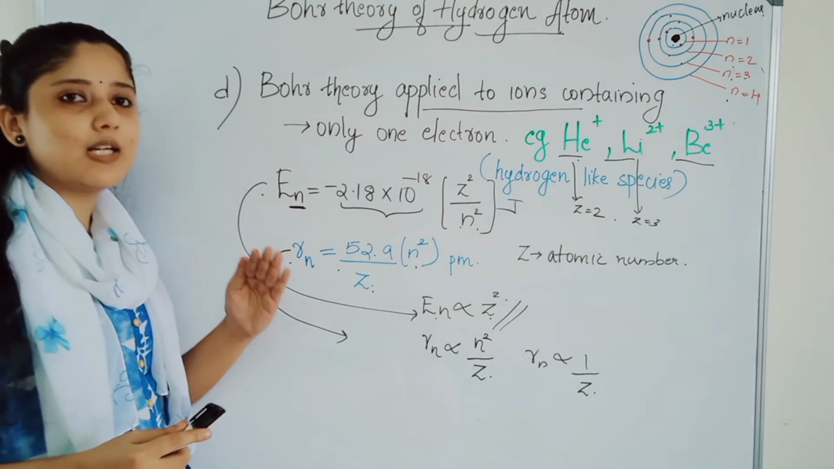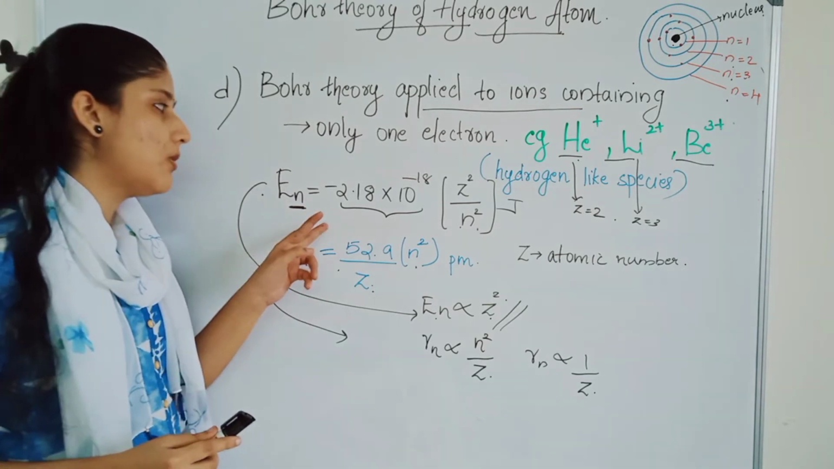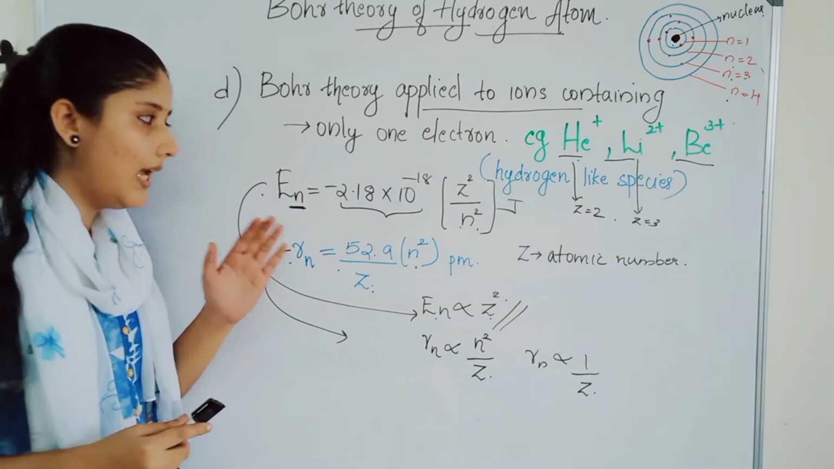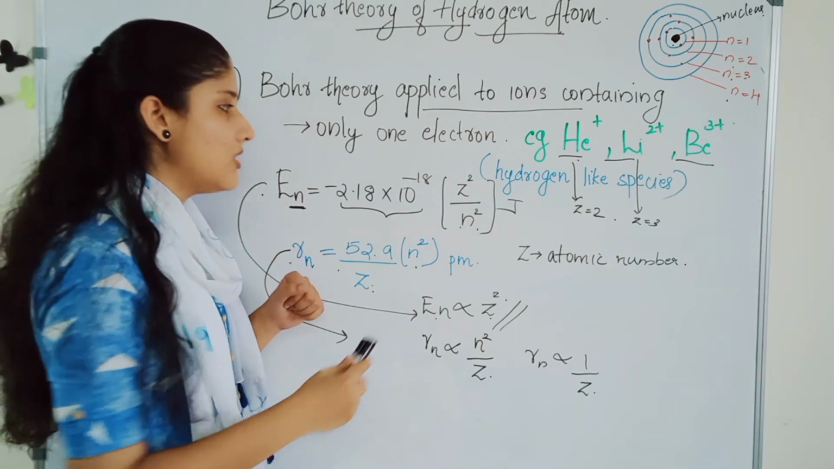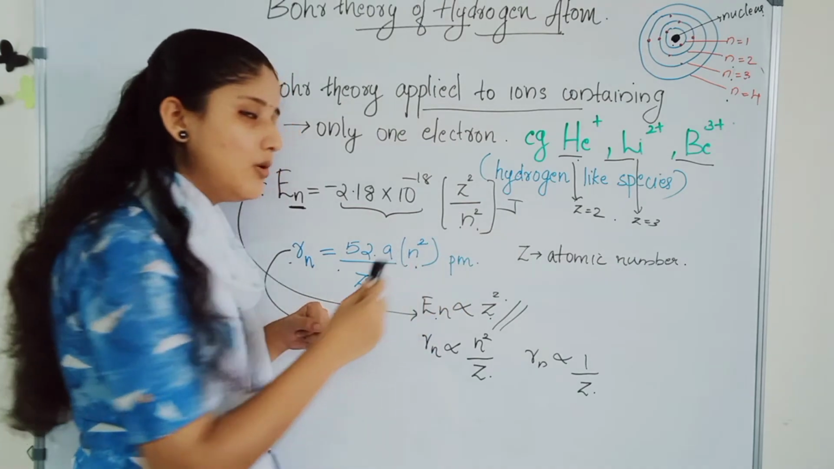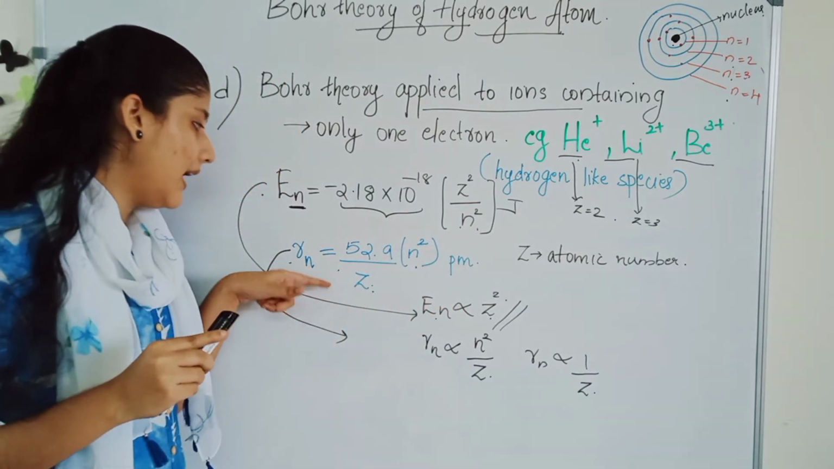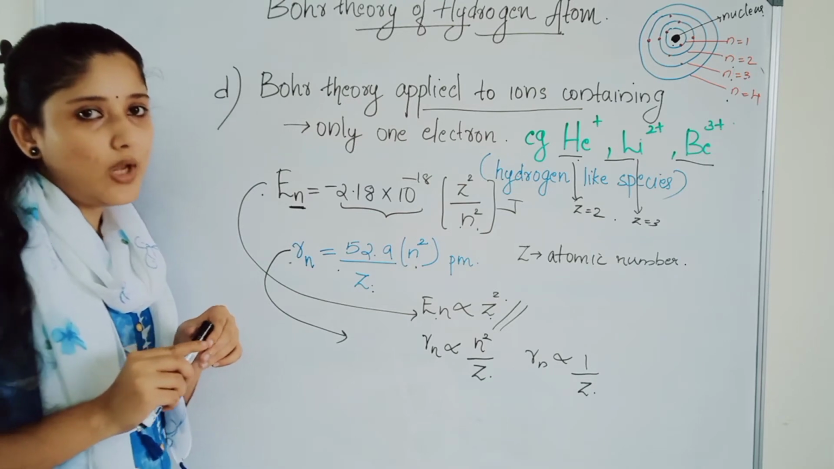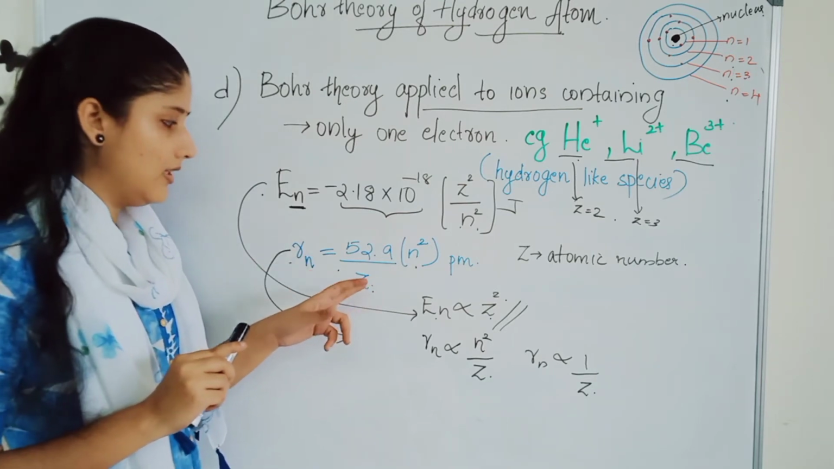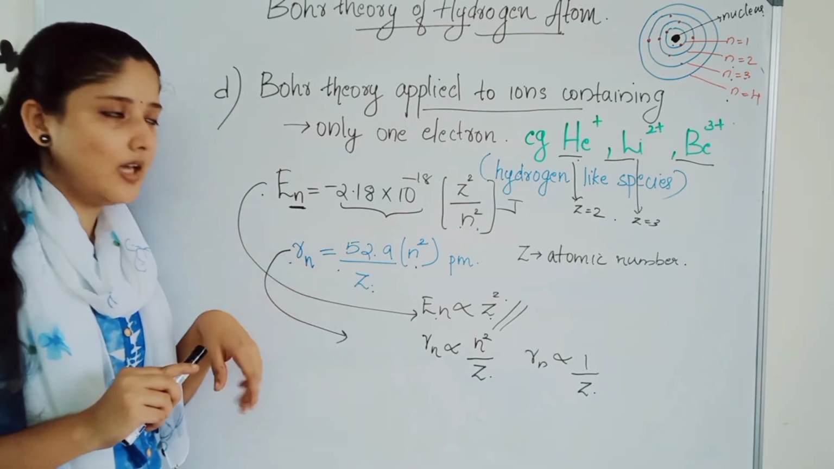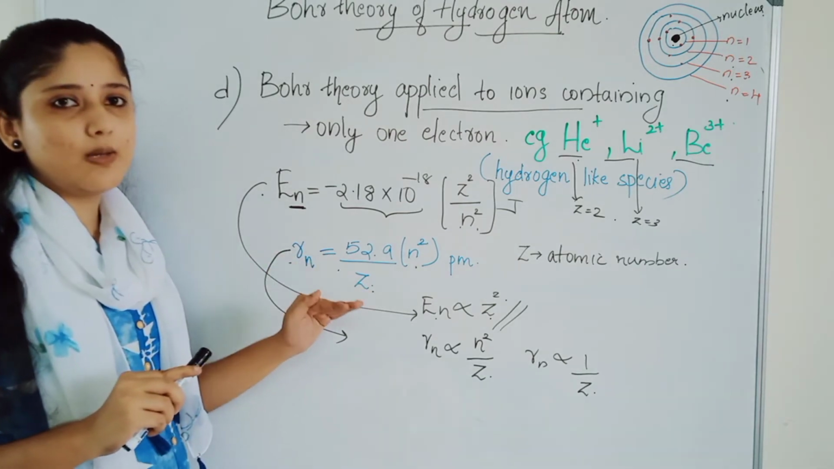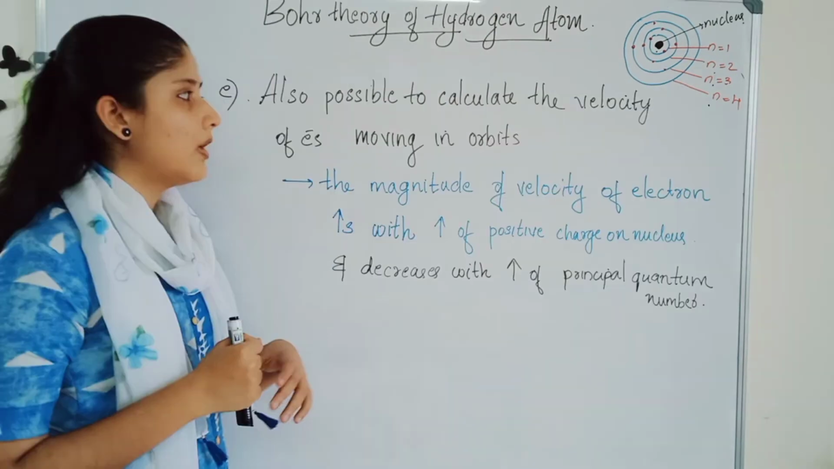That is, for hydrogen-like species, energy obtained from the equation is minus 2.18 into 10 power minus 18 into Z square by N square joule, where Z is the atomic number, and radius Rn is equal to 52.9 into N square by Z. There is no Z square, okay, by Z picometer. So radius and energy depend upon the atomic number.